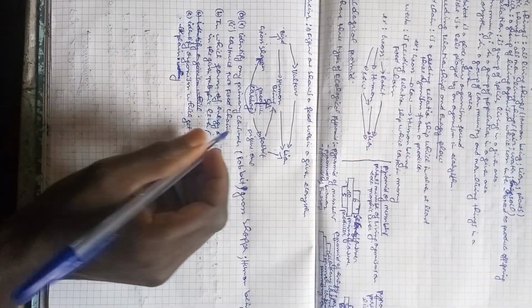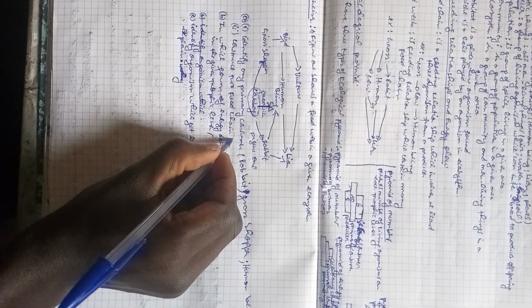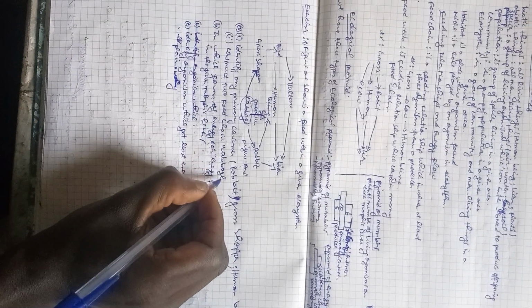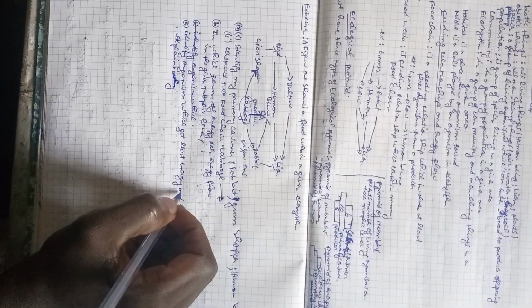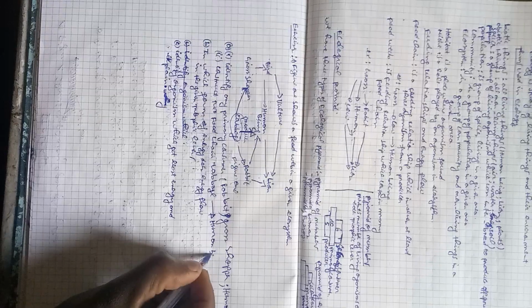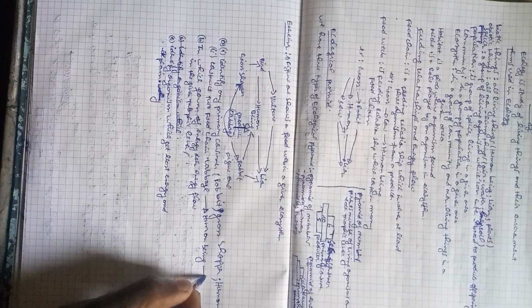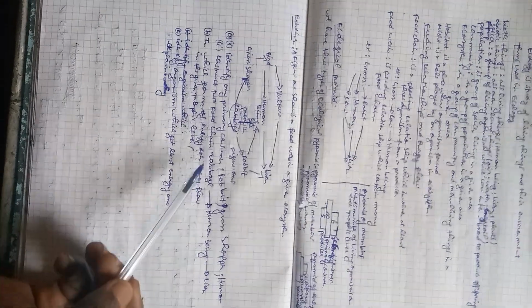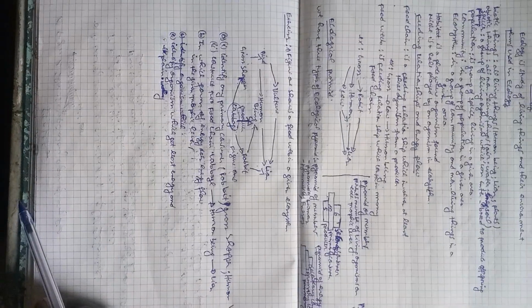Construct two food chains. A food chain can start with a producer. The first one is cabbage, human being, and lion. A food chain contains at least three organisms: a producer, a primary consumer, and a secondary consumer.